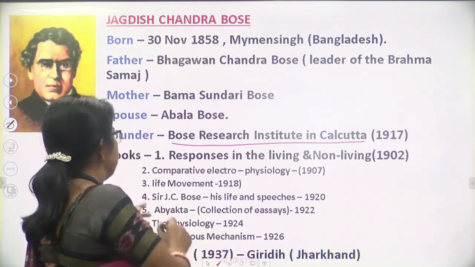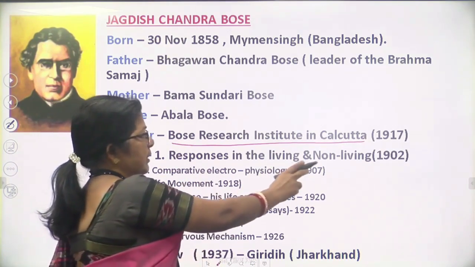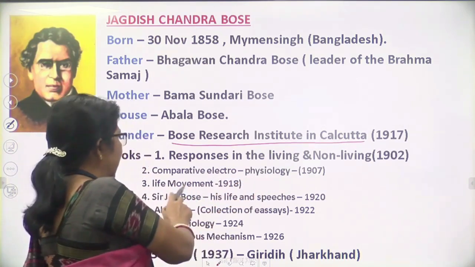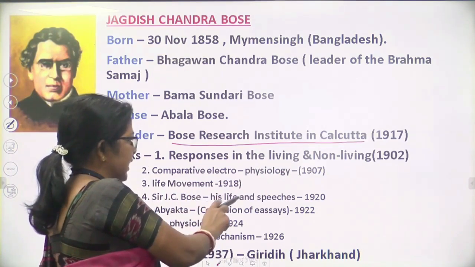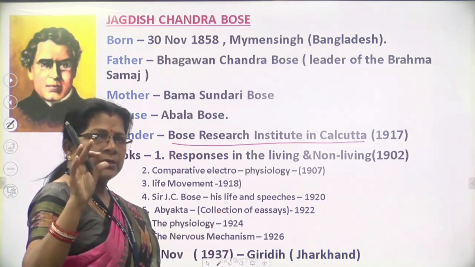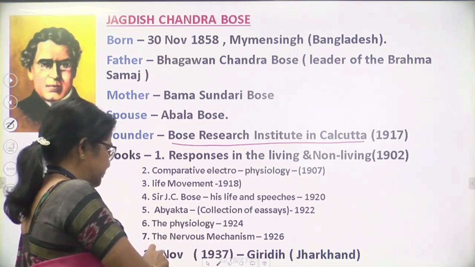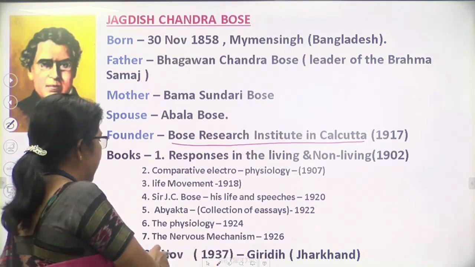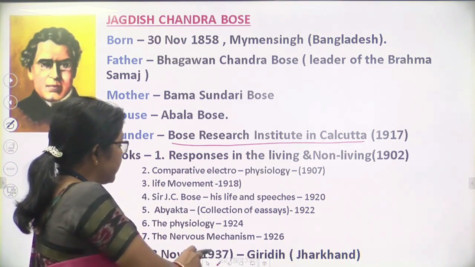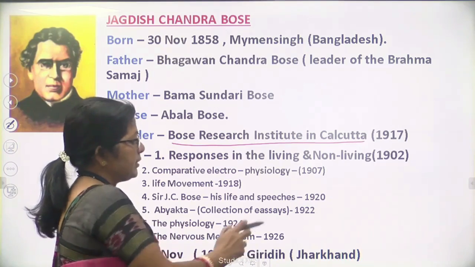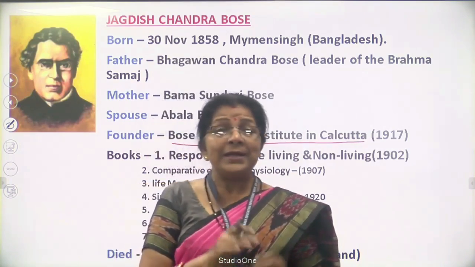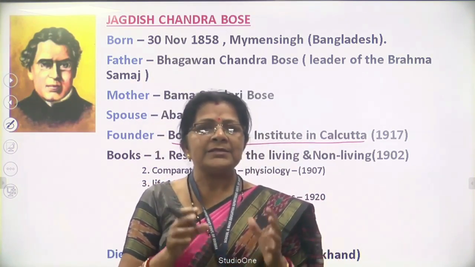Research Institute in Calcutta. Means he founded one research institute only to research plant science. Then his books are Response in the Living and Non-Living, Comparative Electro-Physiology, Life Movements, Sir J.C. Bose's Life and Speech, and Object, a collection of small essays for children, and the Physiology, the Nervous Mechanism. He died on 23rd November 1937 at Giridih. Now it is in Jharkhand. So he was our Indian great, eminent scientist.